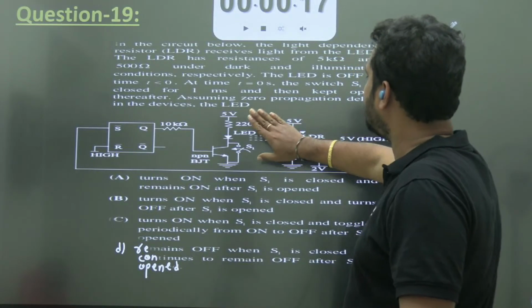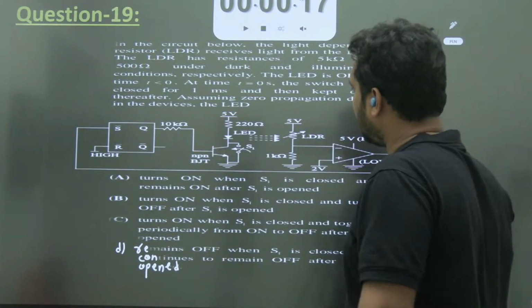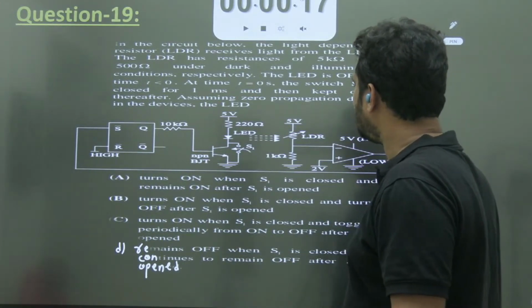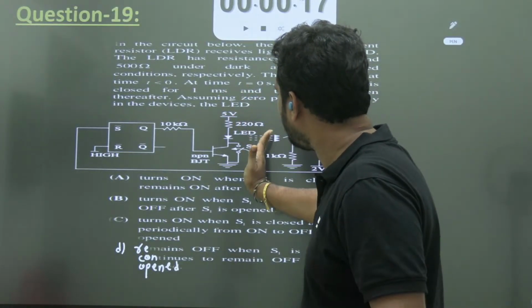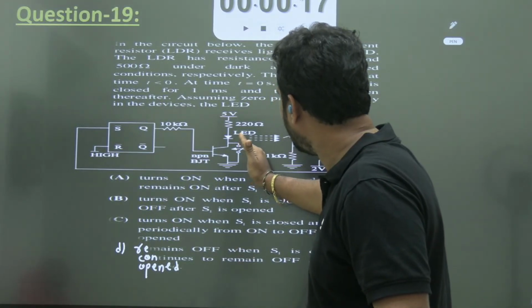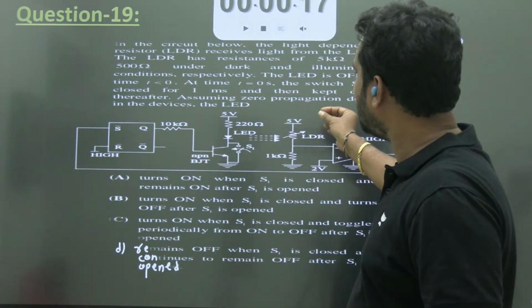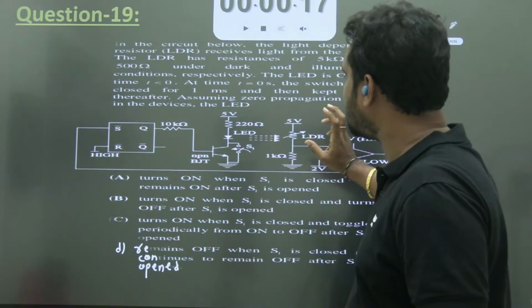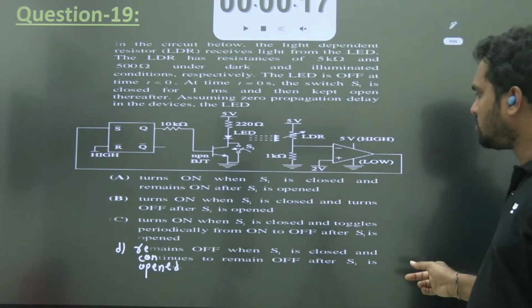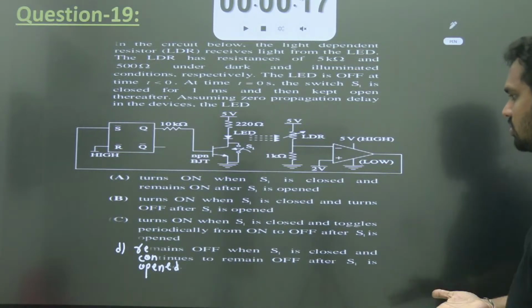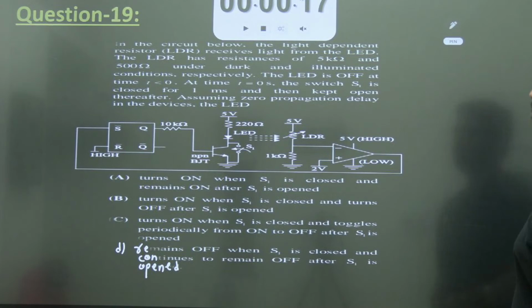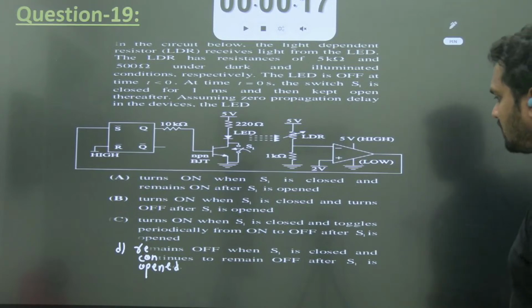The LED is off initially for time t less than 0. Okay, at time t equal to 0 seconds, the switch is open. Switch is closed for 1 millisecond. I closed this for 1 millisecond and then kept open thereafter. Assuming there is no propagation delay in the devices, the LED will turn on when switch S1 is closed and remains on after S1 is open. The LED will turn on when S1 is closed and turns off when S1 is open. Turns on when S1 is closed and toggles periodically from on to off after S1 is open. Remains off when S1 is closed and continues to remain off when S1 is open also.